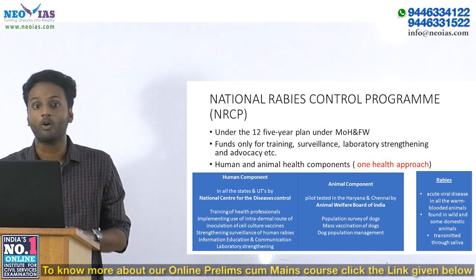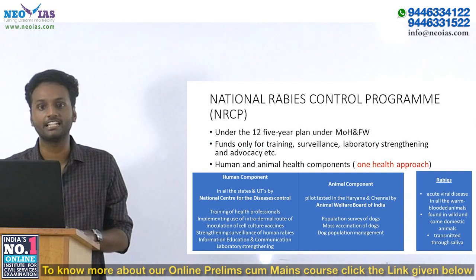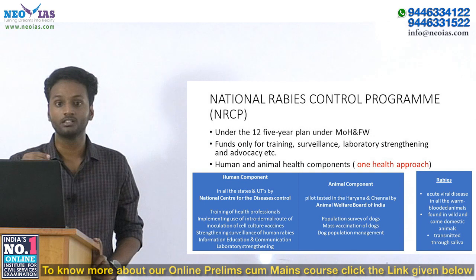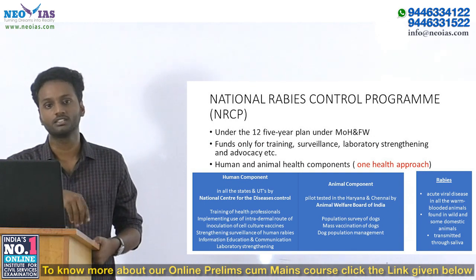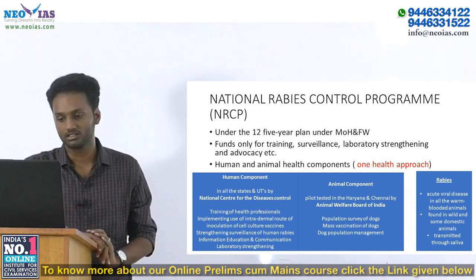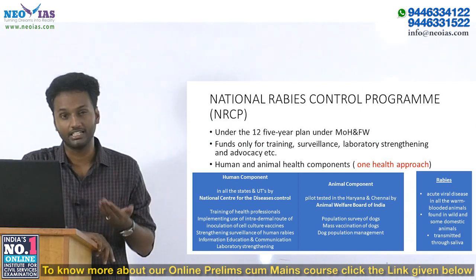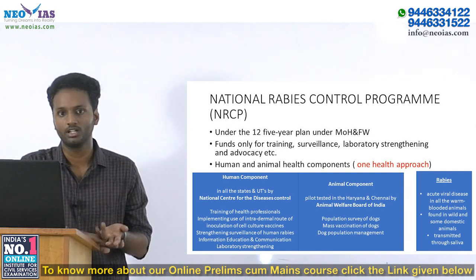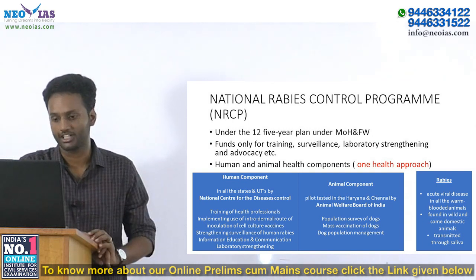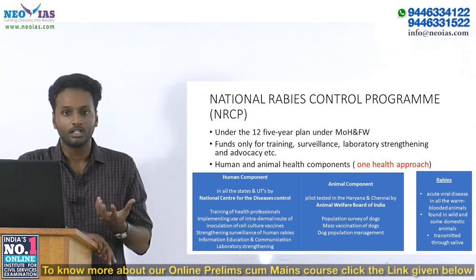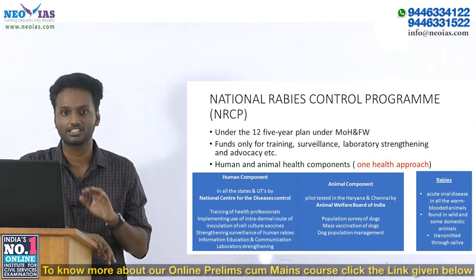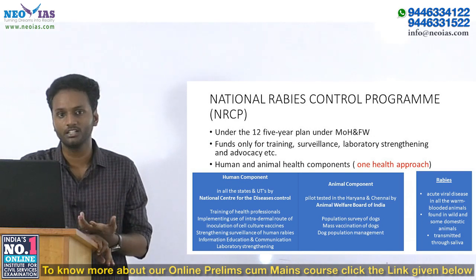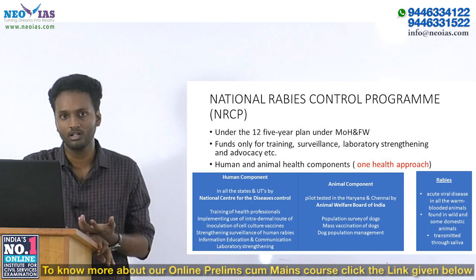So, that much you need to know about rabies infection, and in particular in the case of India, almost 97% of the rabies infections happen through dog bites and through contact with dog's saliva. 2% of these infections happen from cats, and the remaining 1% from other sources. Rabies is a major infectious disease in India, so the government is trying to control its spread through the National Rabies Control Program.